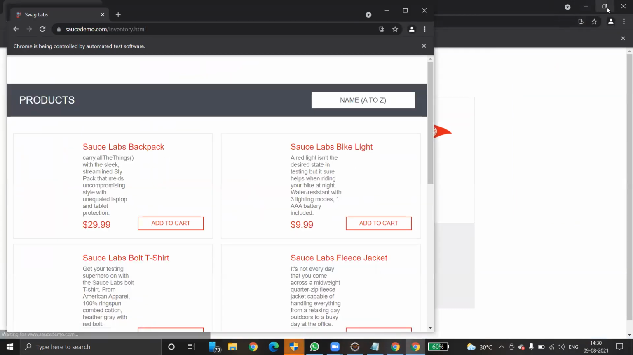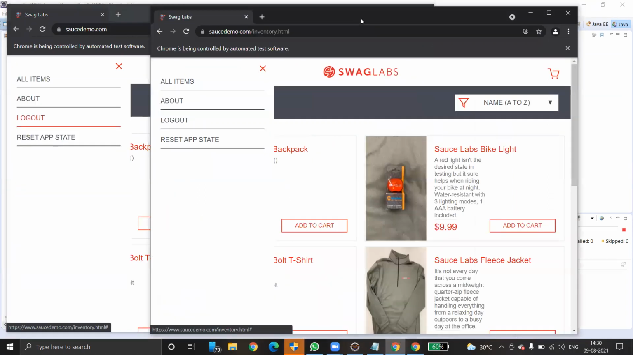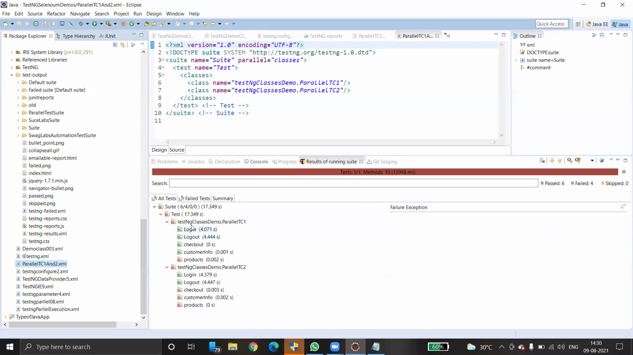Just minimize. This one also I want to minimize. Just drag this one to one side. Yes, see. Okay, two test cases have executed. Look here. There is test case 1 and test case 2. In one test case, one test is failed, and in the other, three tests are failed. Two test cases are passed.